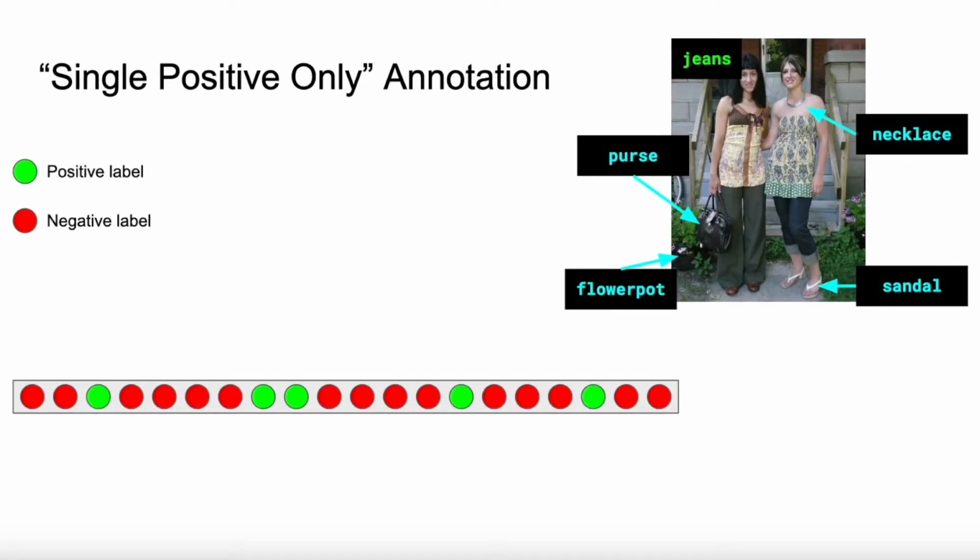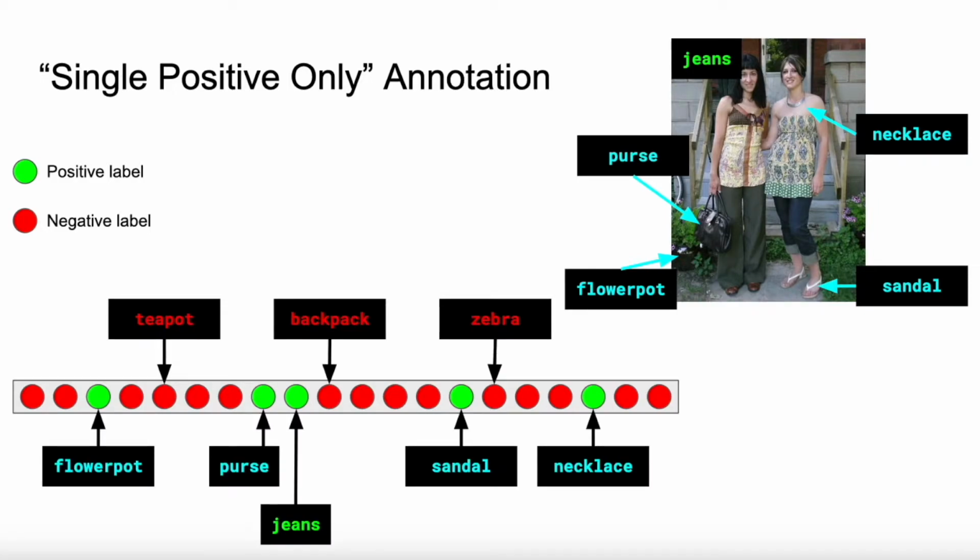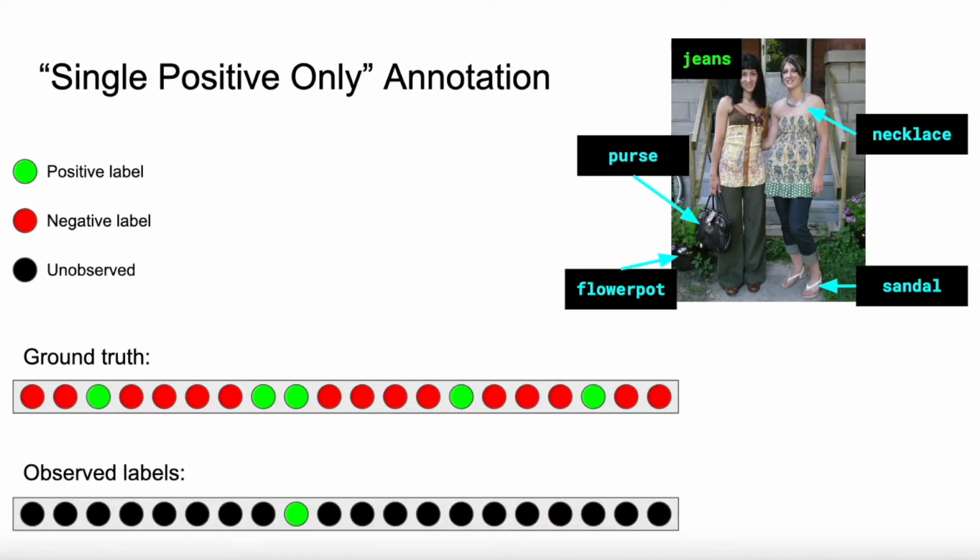The ground truth label vector for an image consists of positive and negative labels. This image has 5 positive labels. The rest of the labels are negative, corresponding to object classes that are not present in the image. In the single positive only annotation setting, only one positive label is observed for each image. All other labels are unobserved and may be either positive or negative.